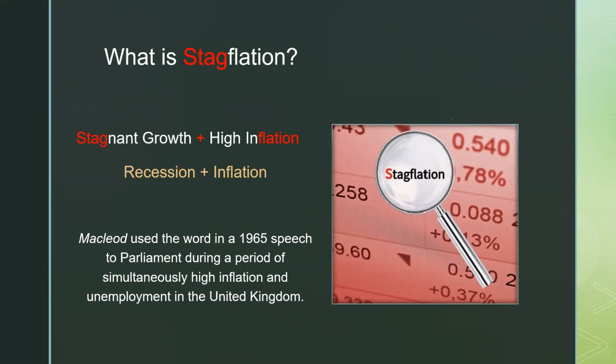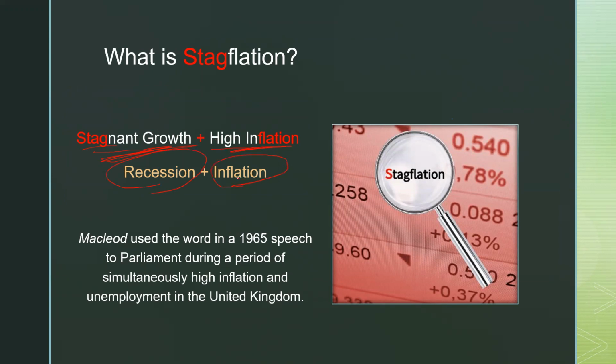But sometimes you must have heard this word, stagflation. Okay, so what is this stagflation? This word is a mix of two economic scenarios. First one is stagnant growth. Stagnant growth plus high inflation, or you can say recession plus inflation.